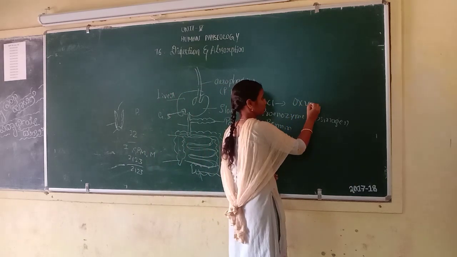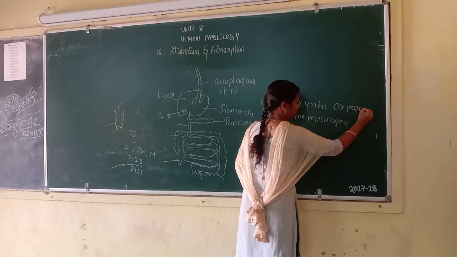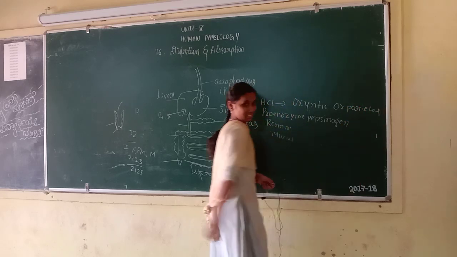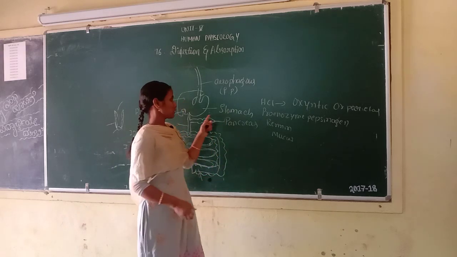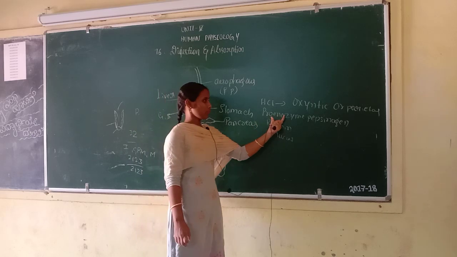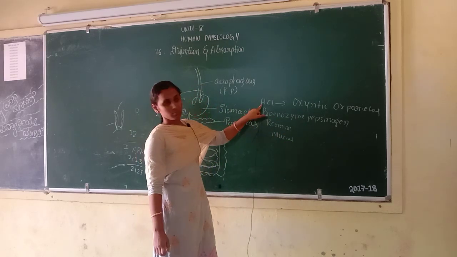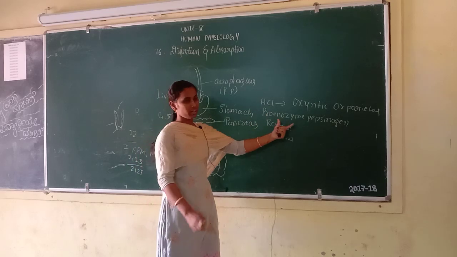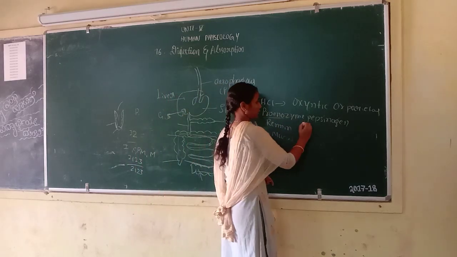Oxyntic or parietal cells secrete HCl. HCl gives the acidic medium to pepsinogen and activates it.